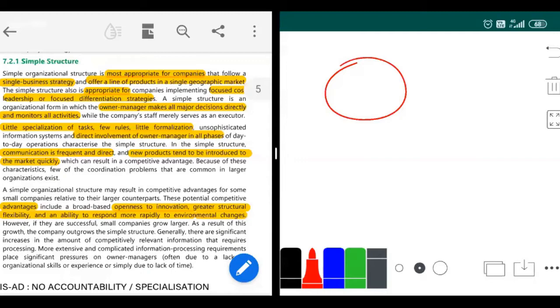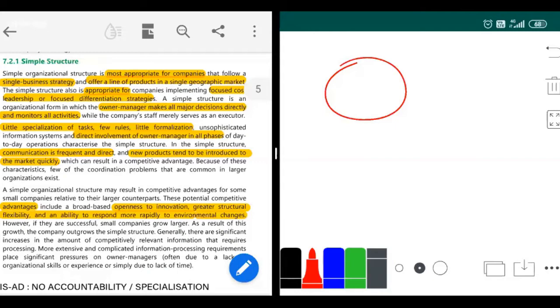Okay, suppose I am someone. I play piano also. I play guitar also. I play drums also. I play flute also. That means I don't specialize on one thing. So specialization is little here. I only have very few rules. Then I have little formalization only, not much formalization at all.